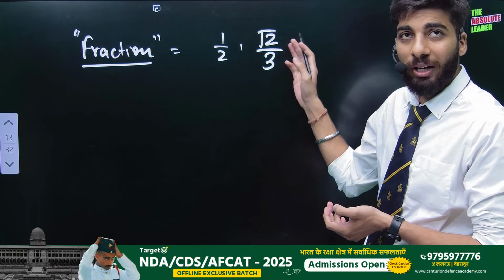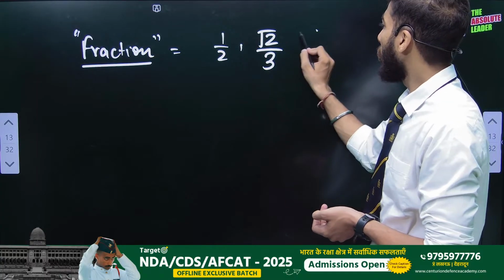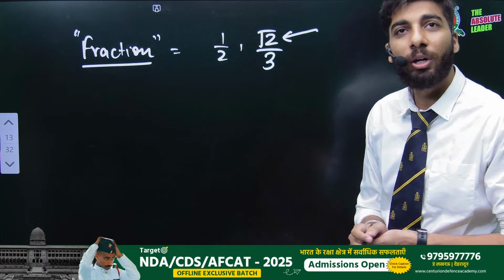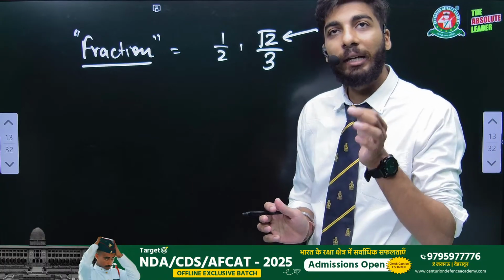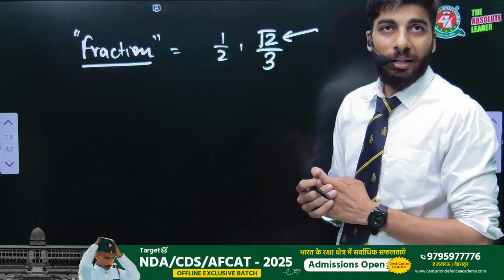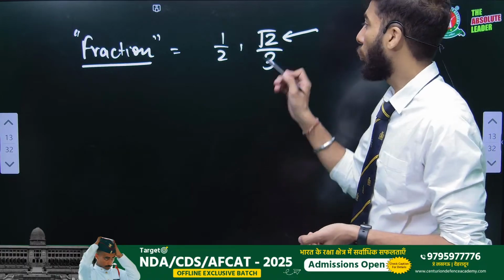But this is not a rational number. Why? Because the number we have written here is not an integer. Root 2 is not an integer.